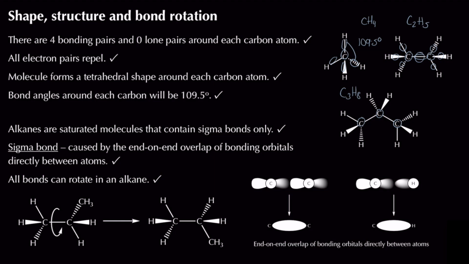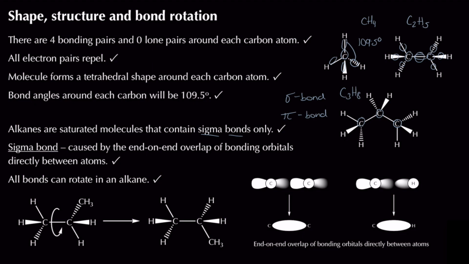Now, alkanes, we've already said they're going to be saturated. They don't contain carbon-carbon double bonds, but a new word that we can use to categorize the types of covalent bonds that we can get is, of course, a sigma bond. Now, there's two types of covalent bonds that you'll be dealing with in A-level chemistry. One of them is a sigma bond, which of course has the Greek letter sigma as its symbol. And another one that you'll deal with when you look at alkenes is a pi bond, where you end up with a pi symbol.